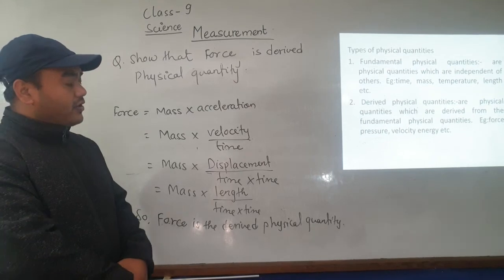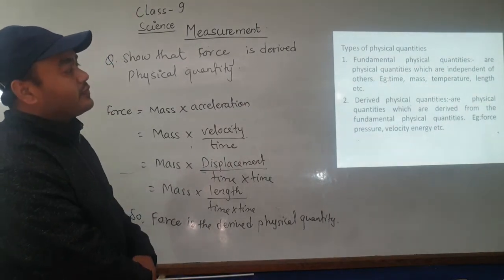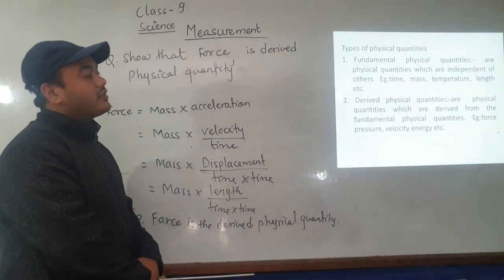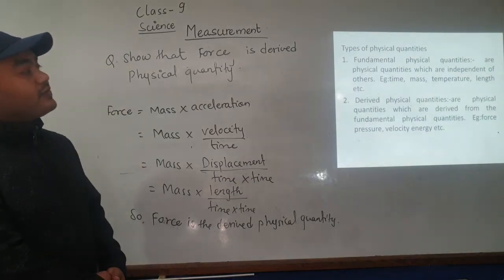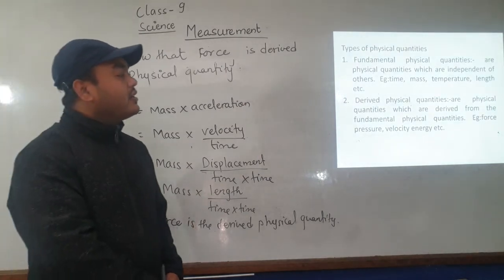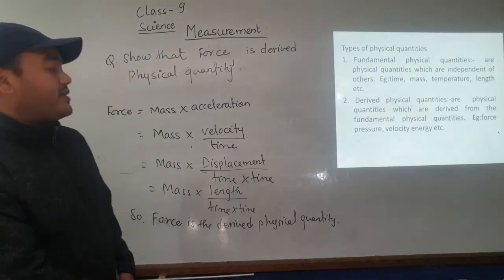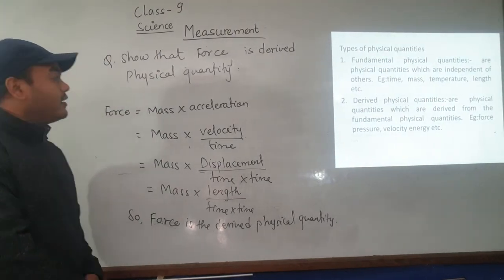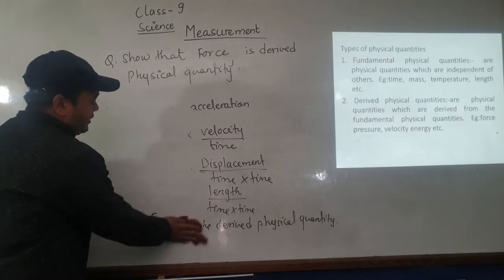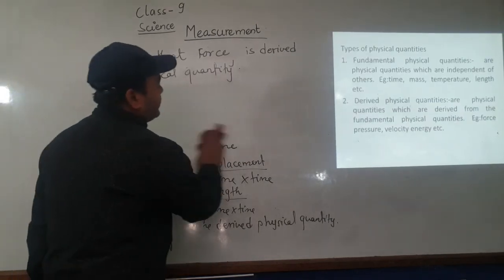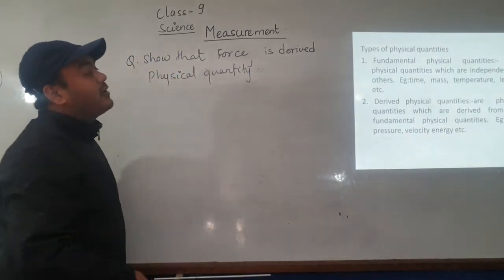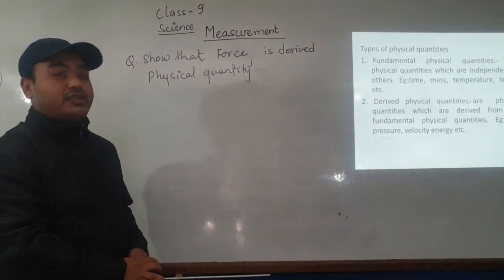I hope at home also you will try to show different physical quantities in terms of the fundamental quantities. You can practice like velocity, force and acceleration. Simply you can try at home, so that you can gain some ideas about the derived quantities and fundamental physical quantities.